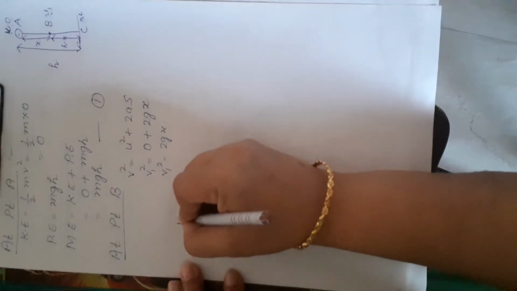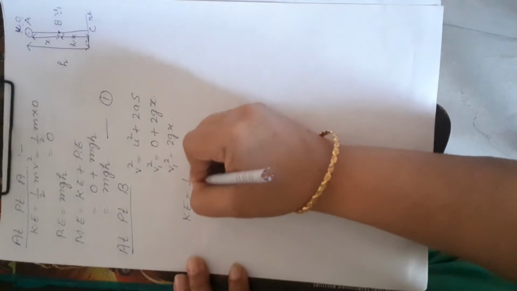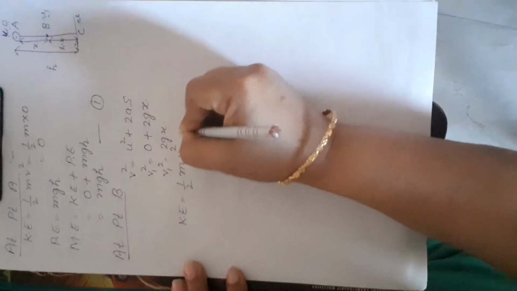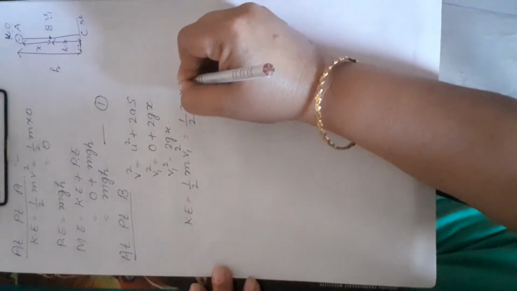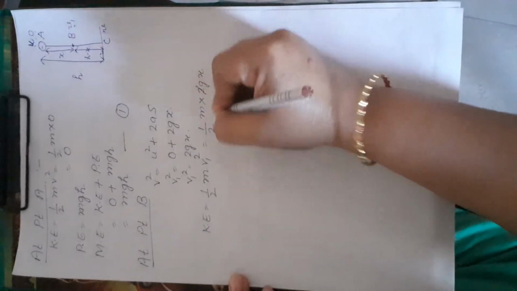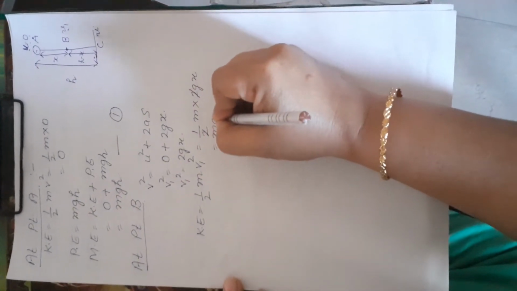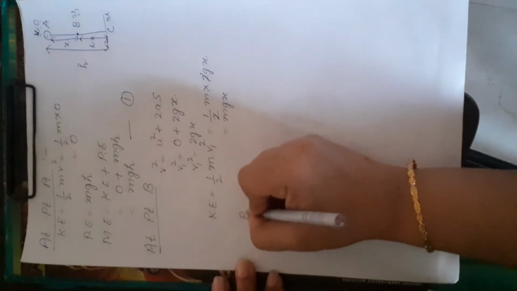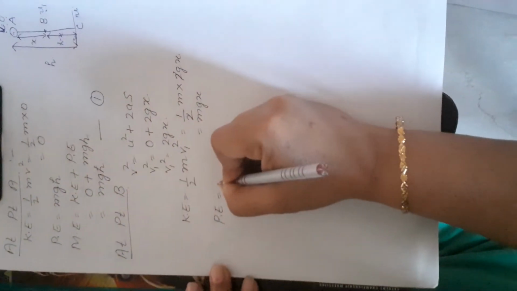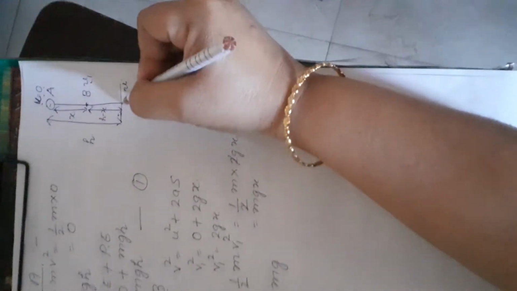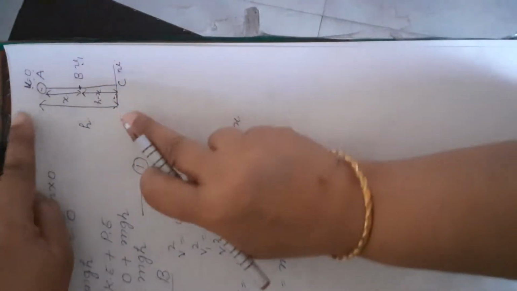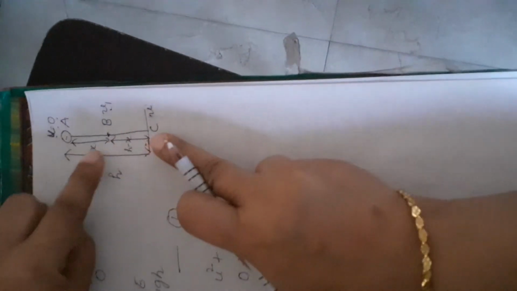Now firstly we will find out kinetic energy. Kinetic energy is half mv1 square. It will be half m multiplied by 2gx. Bache, 2 and 2 will cancel, so it will be mgx. Now for potential energy, it will be m into g into h. Now, beta, h you have to take. At point B, what is its height from the ground level? So this is h, this is x. So this height will be h minus x.